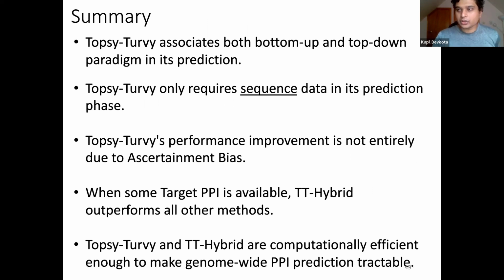Finally, in conclusion, we devised Topsy-Turvy to associate both top-down and bottom-up paradigms in its prediction. And we designed it to only require sequence data in its prediction. The Topsy-Turvy performance was found to be not entirely due to ascertainment bias. When some target PPI is available, Topsy-Turvy hybrid outperforms all other methods. And methods like Topsy-Turvy and TT hybrid are computationally efficient enough to make genome-wide PPI prediction tractable.